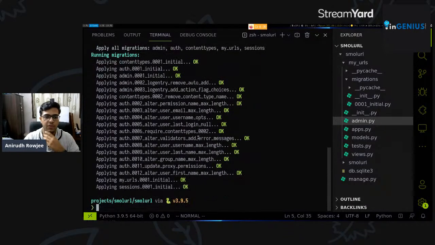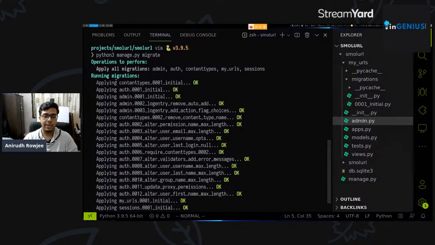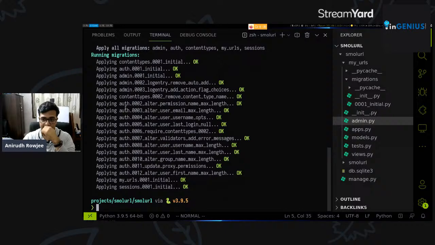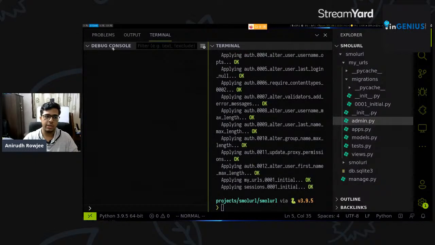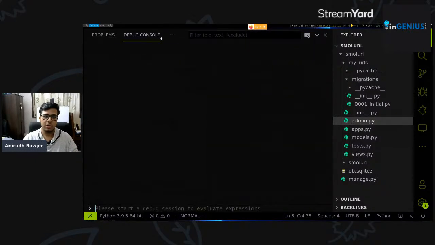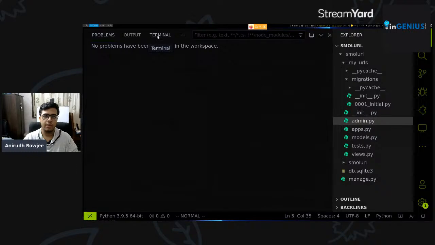These are all the names of different migrations that each app has generated on its own. And you can see our migration here, my_urls.0001_initial. It says running migrations, where it's taking the SQL queries generated by each of these migrations and running them against our database. So now our database has a bunch of content within it to ensure that we'll be able to work on this application smoothly.